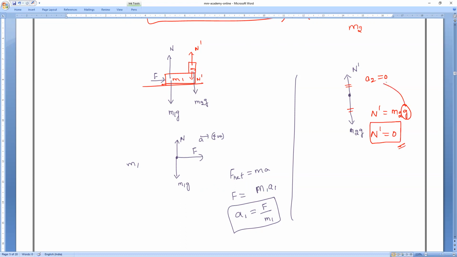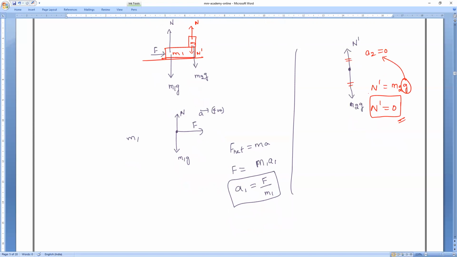Acceleration is 0. So what is the answer? Both are equal and opposite. Okay, so both are equal and opposite, so there is no acceleration. Understand? Clear? Acceleration is 0.